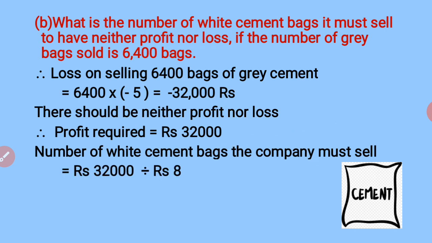So the number of white cement bags the company must sell will be total amount to be earned, that is 32,000, divided by amount earned by selling one bag, that is 8. So 32,000 divided by 8 gives you 4,000. It means the company has to sell 4,000 bags of white cement so that there is no profit, no loss.